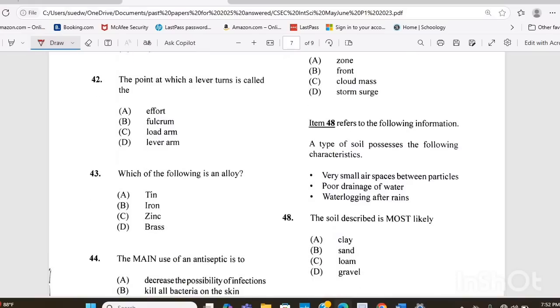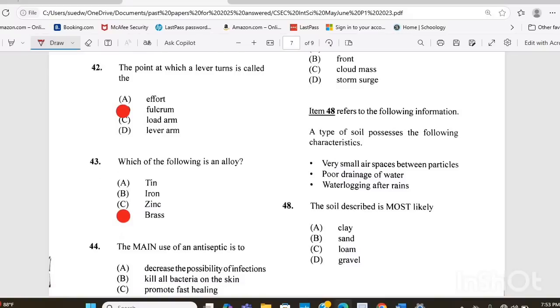Question 42. The point at which a lever turns is called the A, effort, B, fulcrum, C, load arm, or D, lever arm. The answer there is B, the fulcrum. Question 43. Which of the following is an alloy? Is it A, tin, B, iron, C, zinc, or D, brass? The answer there is D, brass.